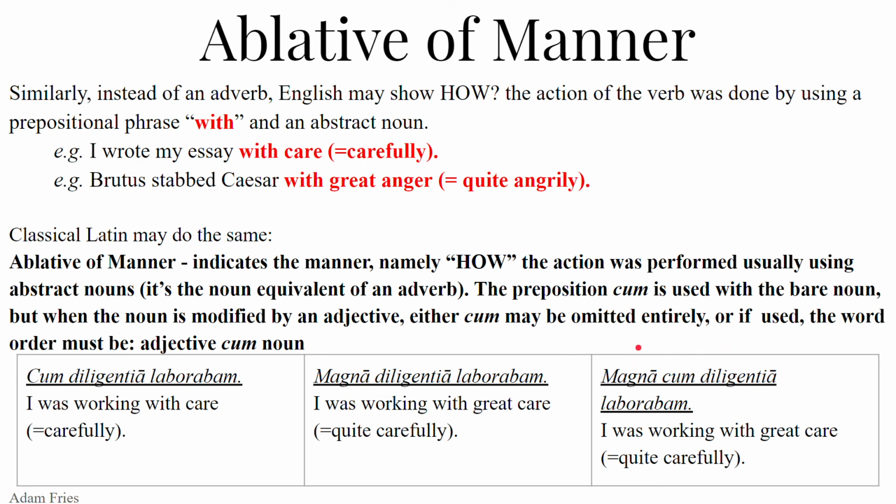Think of diplomas. We use ablatives of manner with diplomas. So you graduate cum laude, with praise, with honor. Magna cum laude, summa cum laude. So we have cum laude, magna cum laude, and summa cum laude. So diplomas favor using the preposition, but they even keep the proper word order. Adjective, cum, noun.